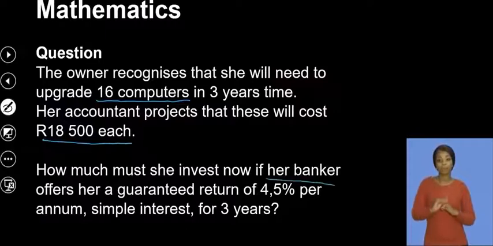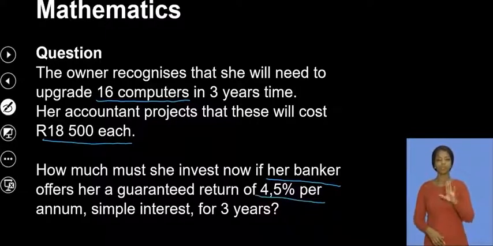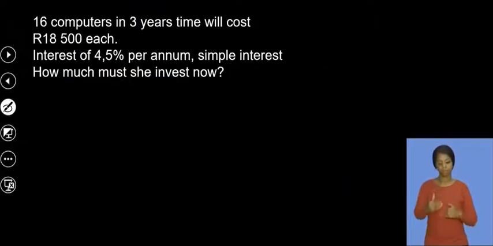If her banker says, we will give you a guaranteed return of 4.5% per annum, simple interest for 3 years. Now let's quickly look at this. The big idea here is 16 computers for 3 years, and each computer is 18,500.